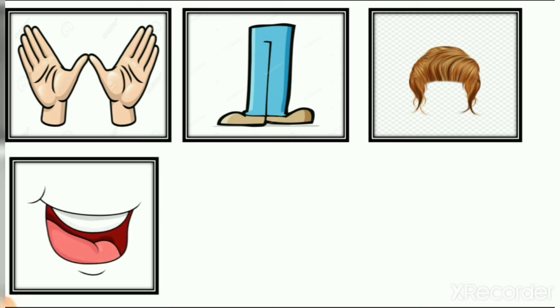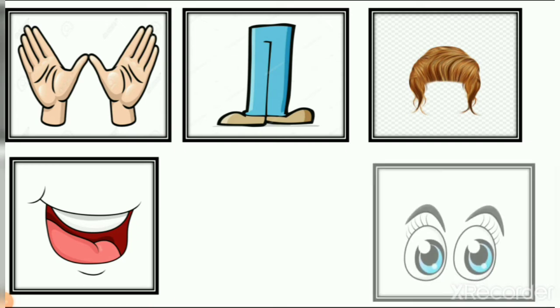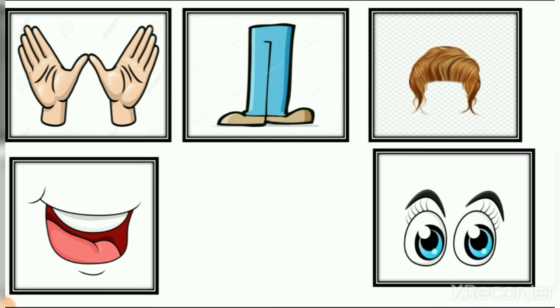Then next, tongue or mouth. You can see the tongue here, teeth also and lips also. So what is this? It is the mouth, right? So it is part of our body. Then next, eyes. So these all are parts of our body.